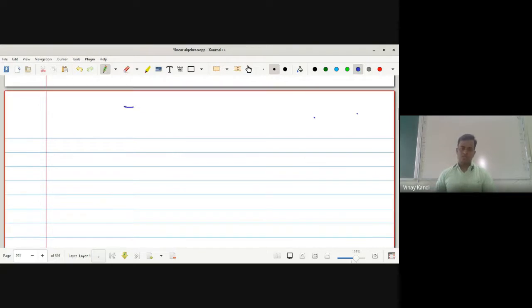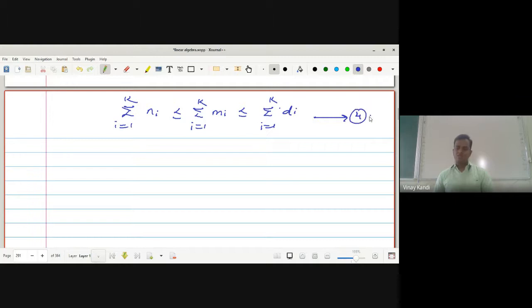So taking this summation, I running from 1 to k, Ni is less equal by summation I running from 1 to k Mi, which is less equal by summation I running from 1 to k Di. Give it an equation number 4. Now this Ni sums to n.